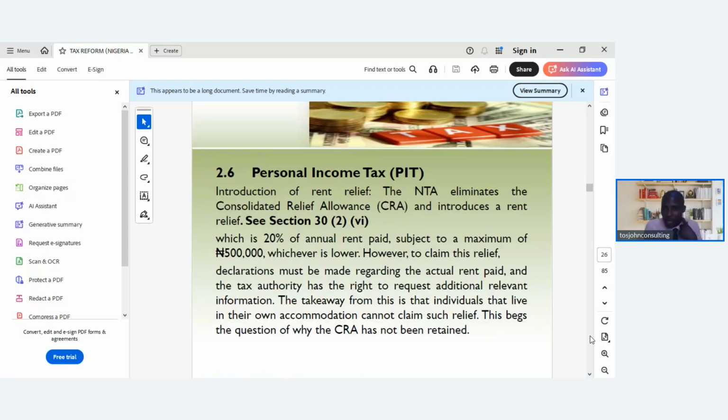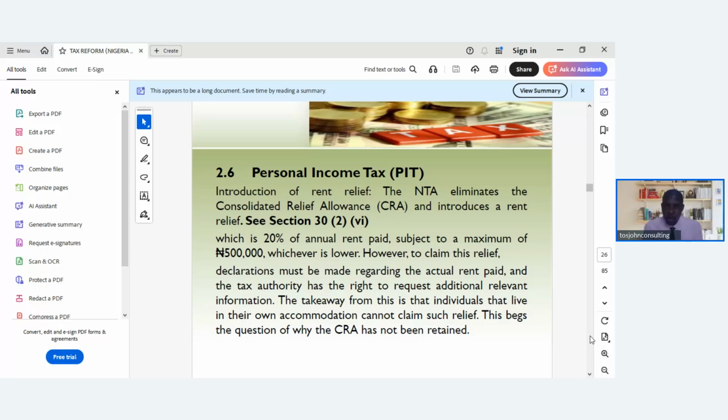Then we move to personal income tax. Personal income tax, that's the PIT. So the introduction of rent relief: the NTA eliminates the consolidated relief allowance, that's CRA, and introduces a rent relief in section 30 subsection 2(6) of the Act.